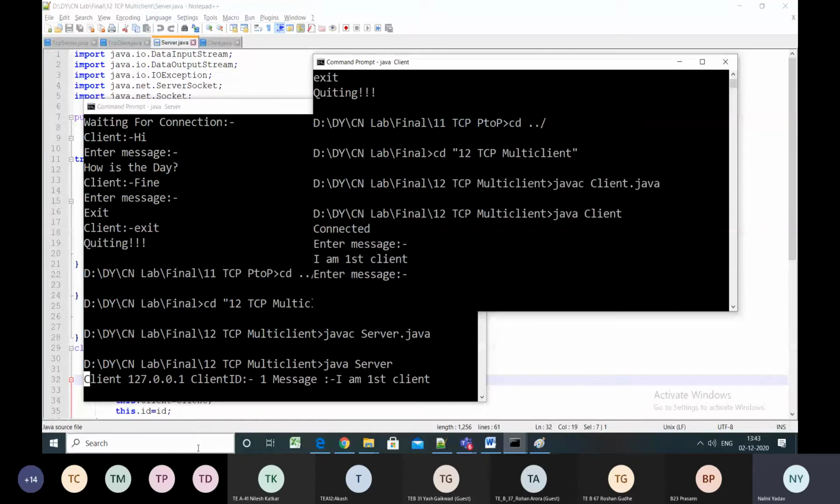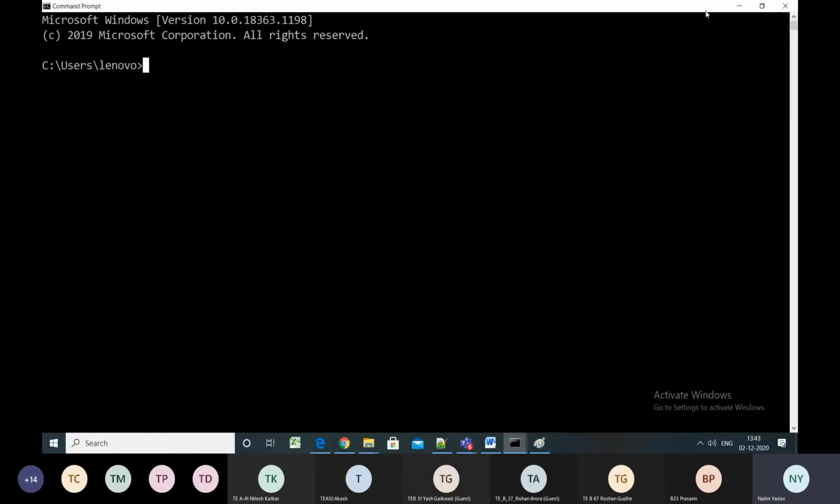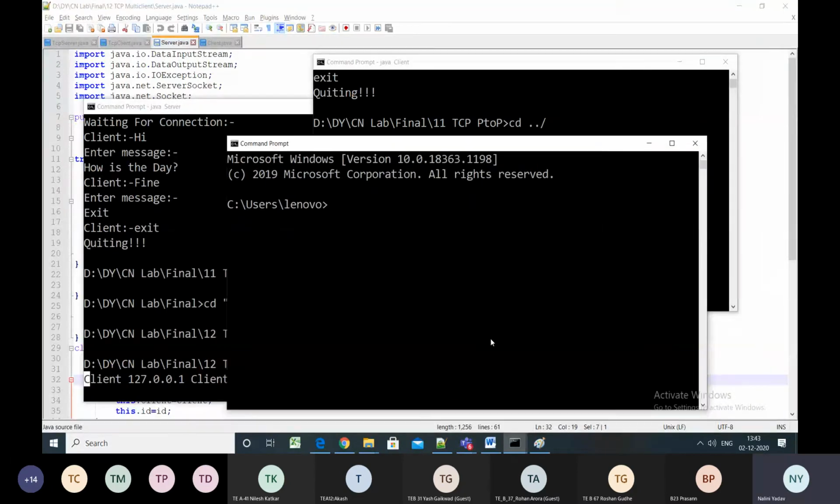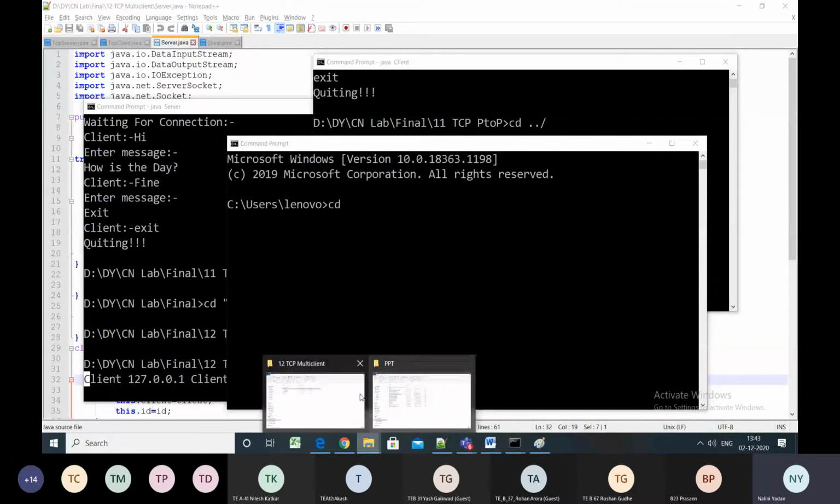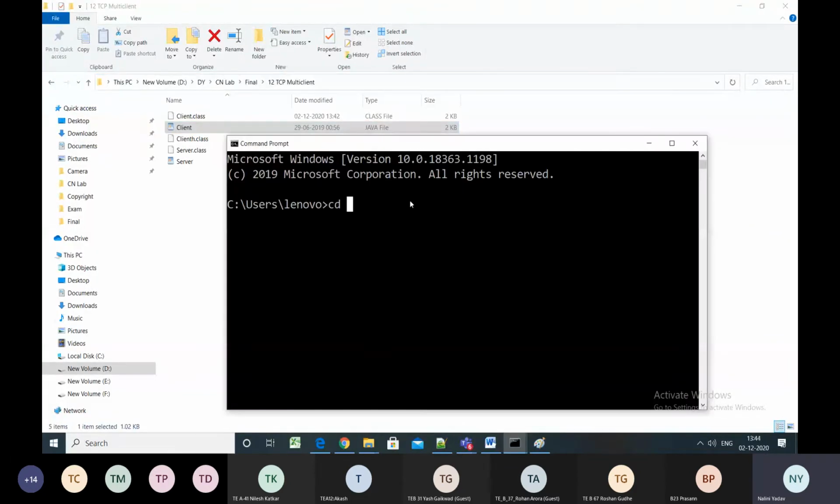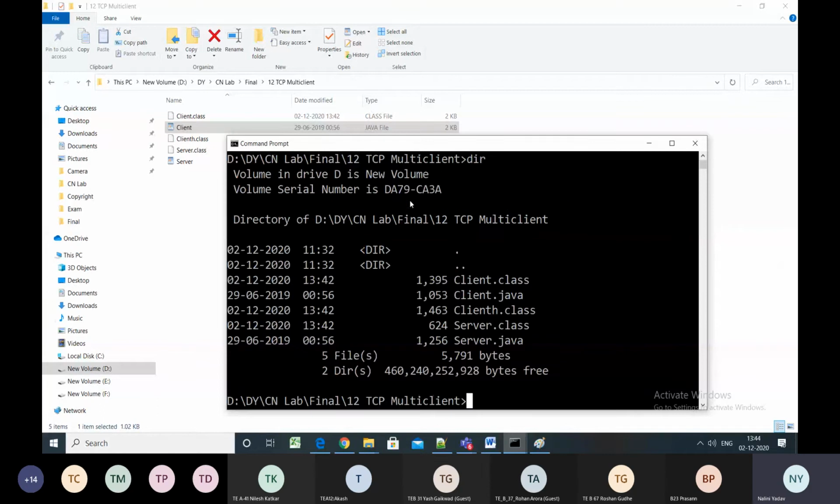For running the multi-user chat, I need one more command prompt, or I need many more command prompts to show that it is working successfully with the multiple clients. So again, I will be going to the code folder because my binary is located at that particular folder. I hope you all know all the commands to execute the things on Windows also. And then I say Java client.